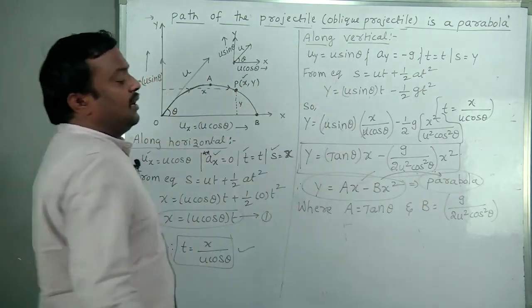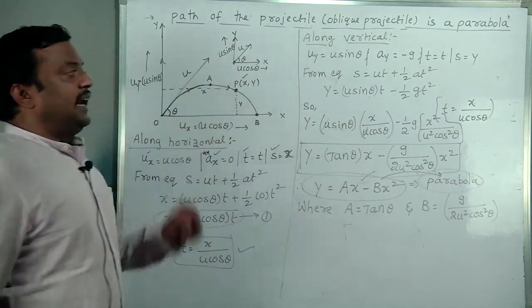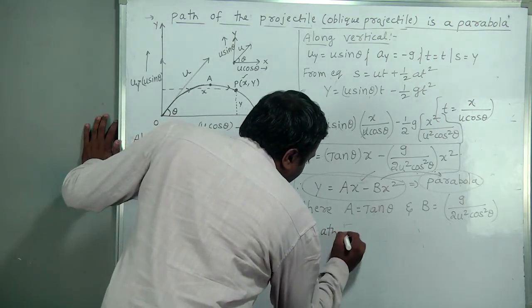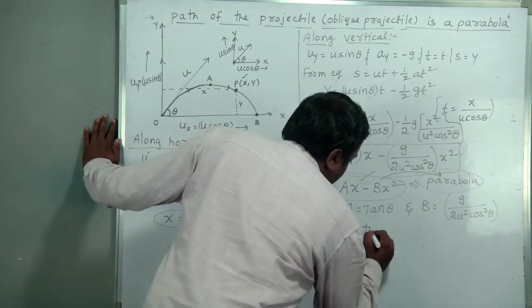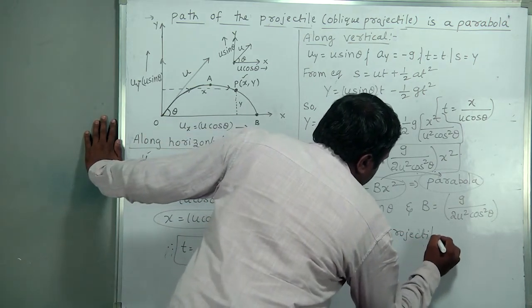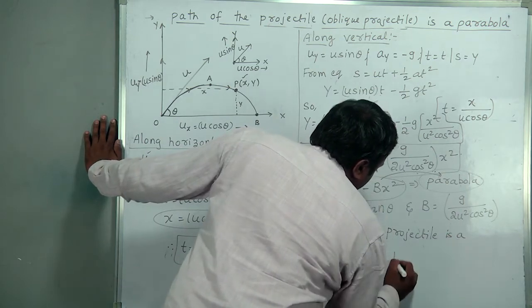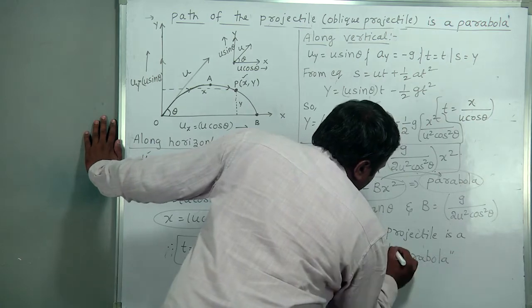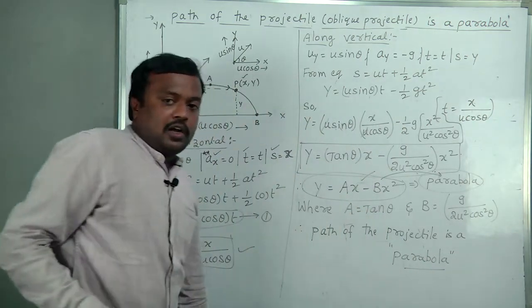By this, what do we conclude? This path is a parabola. Therefore, the path of the projectile is a parabola.